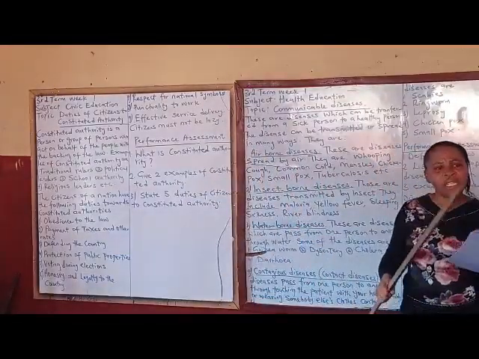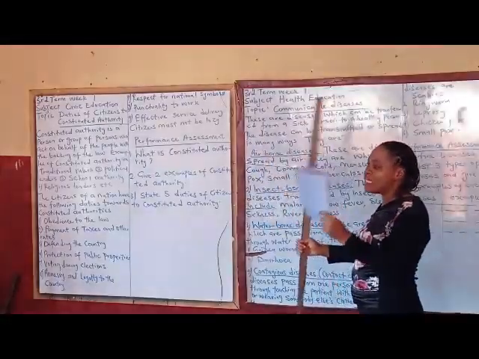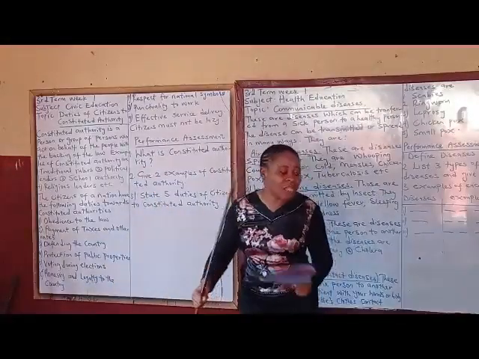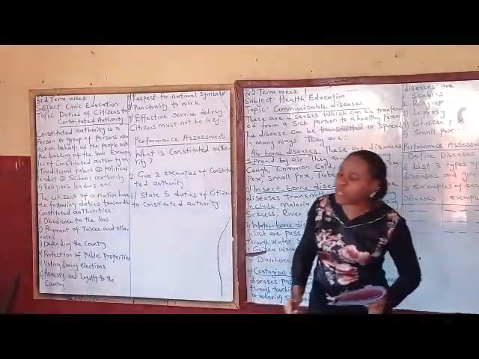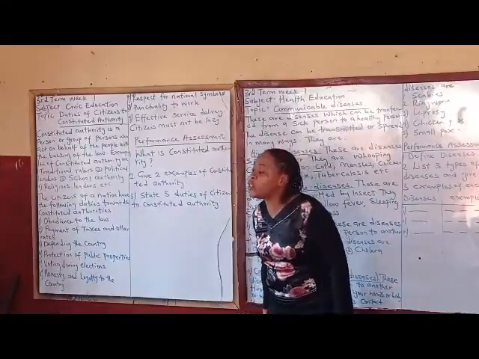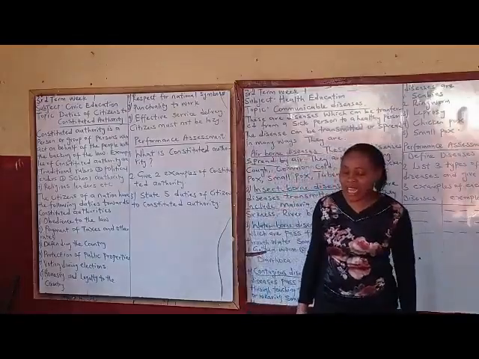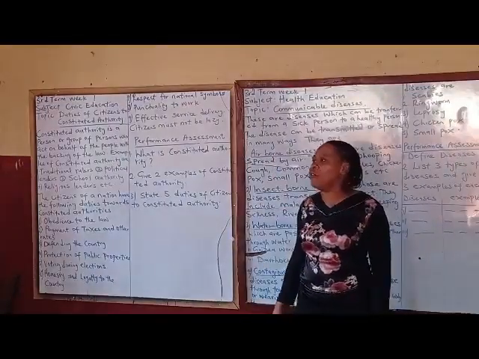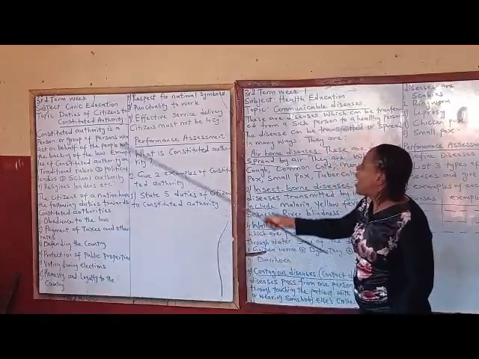So how do we respect a national symbol? For instance, when we are singing the national anthem, you are not expected to sit down. You are not expected to be talking to your neighbor at the assembly ground when we are singing the national anthem. When we are singing the national anthem, you stand at attention and you sing it. Punctuality to work.